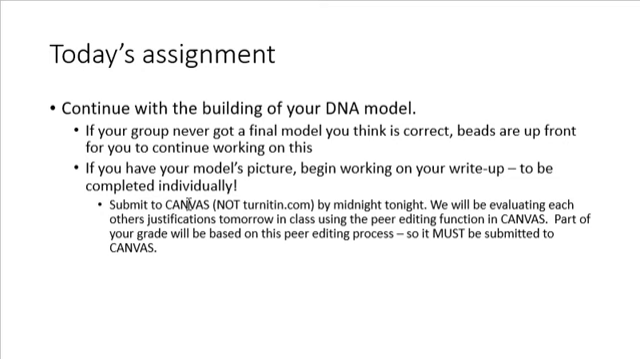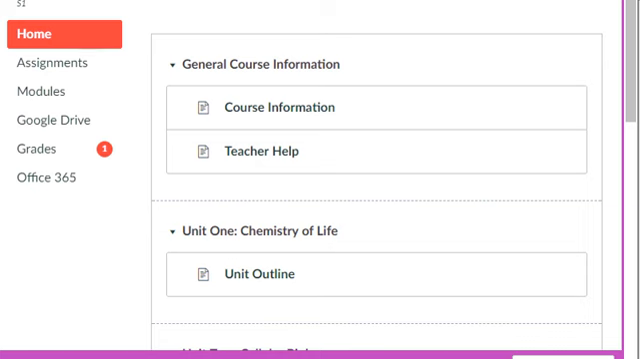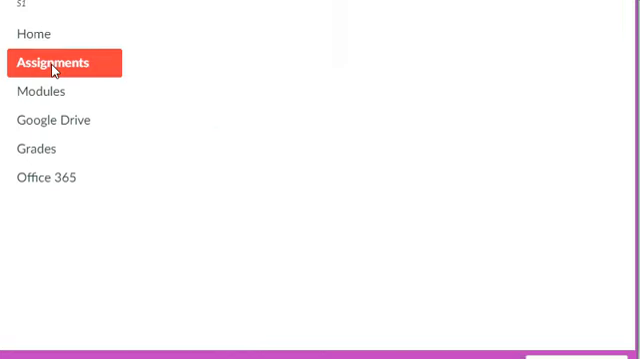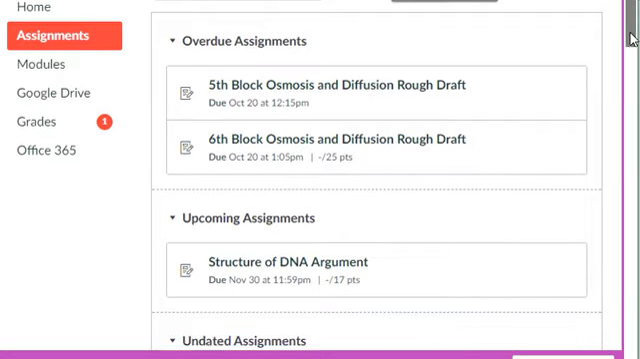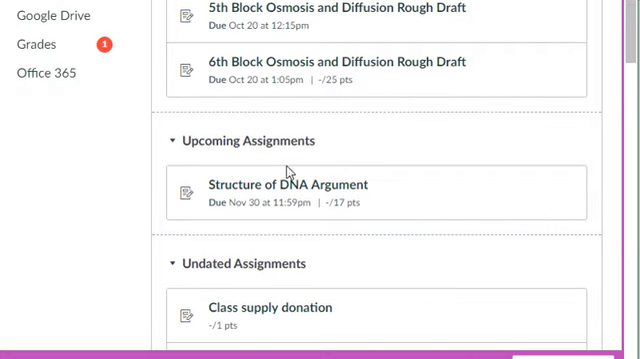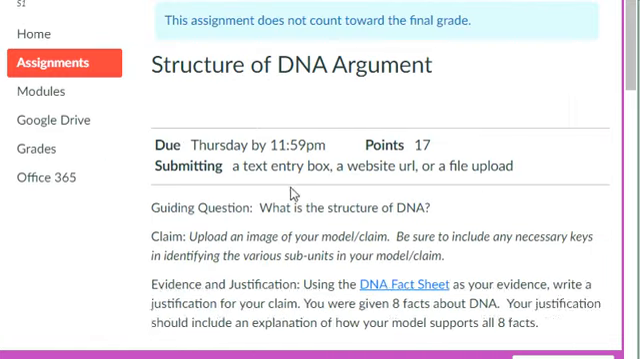Many of you have uploaded stuff to Canvas before. If you haven't, though, here's what you're going to have to do. Log into Canvas, go to your honors bio course like you always do. You're going to start there on the home page, click on assignments, and you're going to scroll down to the one that says upcoming assignments and then the structure of DNA argument. So when you're ready to turn in your assignment, here's where you're going to go. You'll go ahead and click on that.